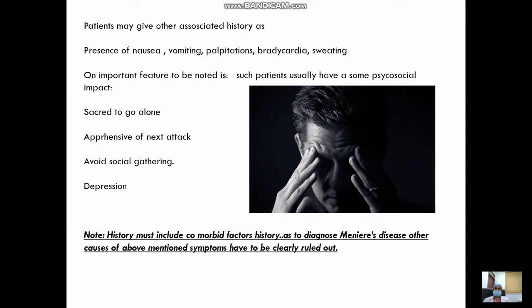Another thing is that, as already told, Meniere's disease is idiopathic. So, to rule out other causes of the same kind of clinical presentation, we need to take other comorbid histories also, whether the patient is having hypertension, diabetes, thyroid disorders, any cardiac or CNS ailments. That kind of history should also be taken.